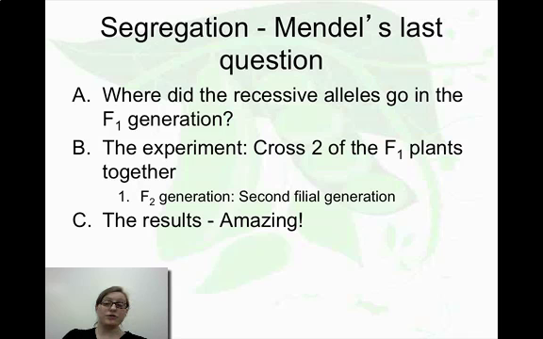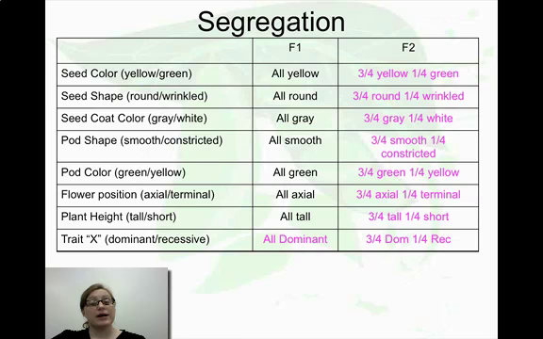He took two of those offspring and mated them together to produce the F2 generation, and these were the results we found. For every trait that he was looking at, if the F1 generation showed all of one trait expression, in the F2 generation, there was now a split. 75% showed that expression and 25% showed the other form.